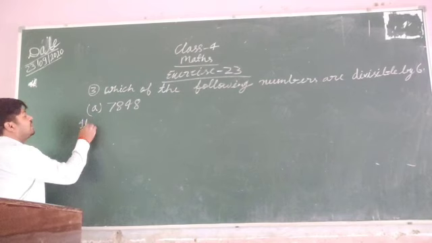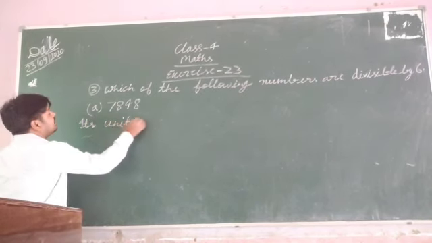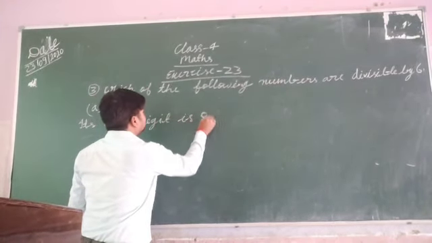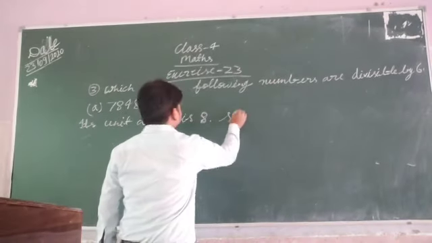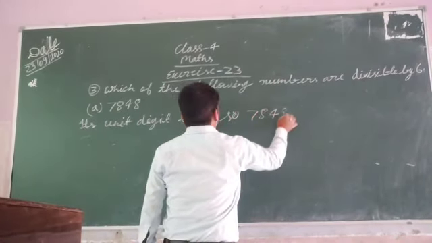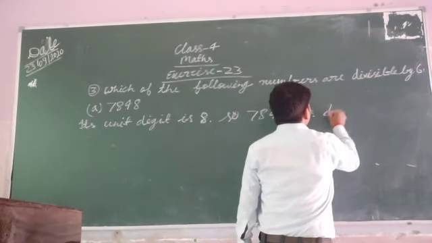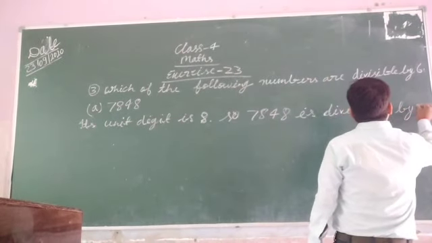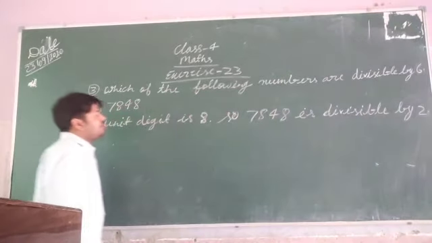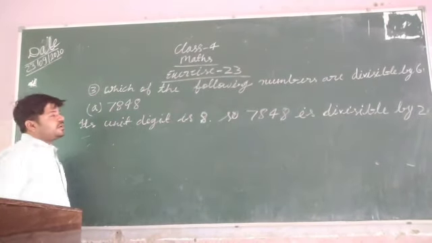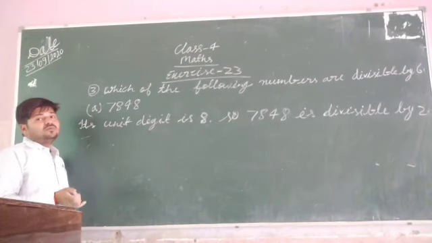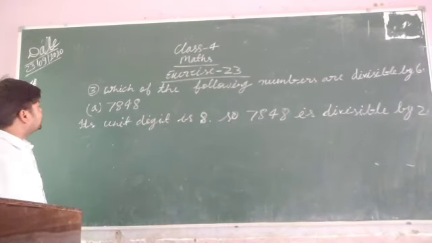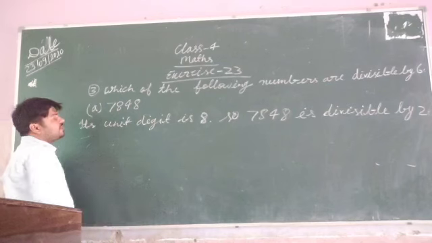So here you have to write its unit digit is 8. So 7848 is divisible by 2. According to the divisibility rule of 2, this number is divisible by 2. How? Because if the unit digit is 0, 2, 4, 6 or 8, then that number will be divisible by 2. So here you can see that the unit digit is 8, so this number is divisible by 2.